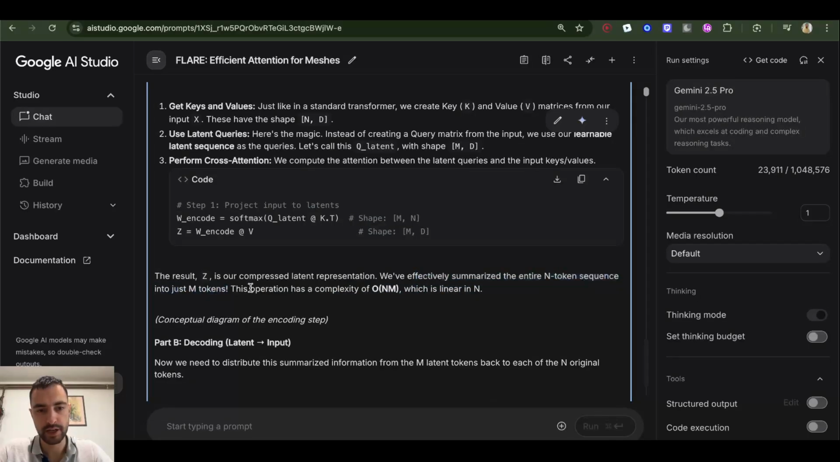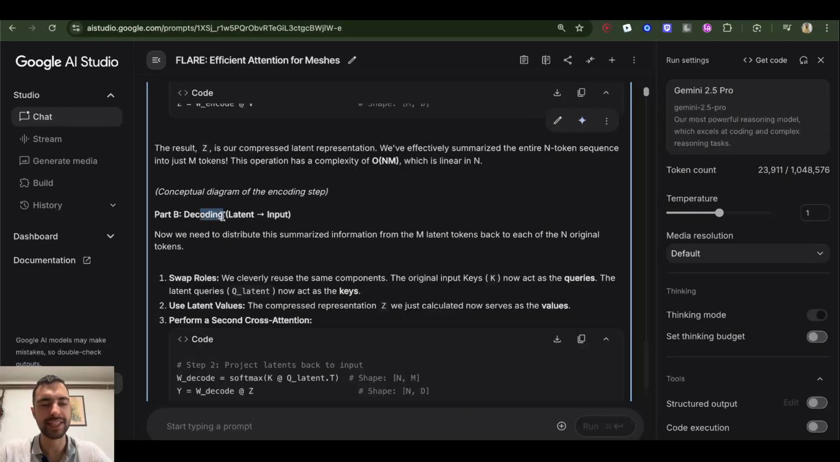This operation has a complexity of O of n times m, which is linear in n, because m is a lot smaller and constant. So I guess the way they calculate these complexities is you can just ignore m in this case because it's very small and constant.